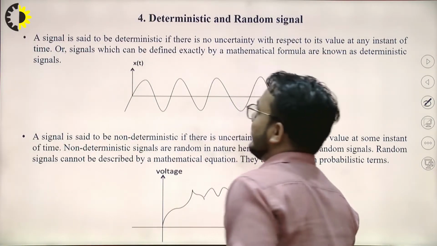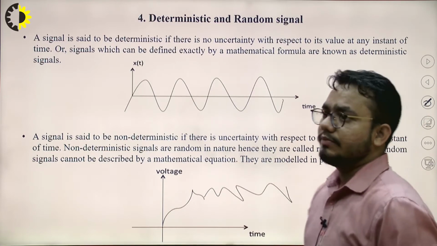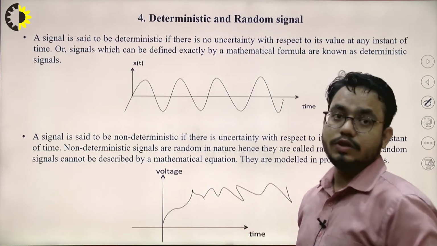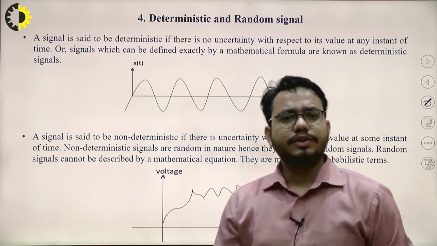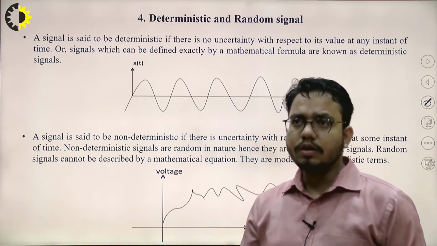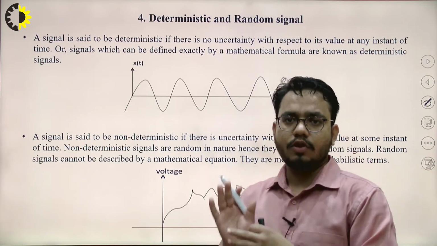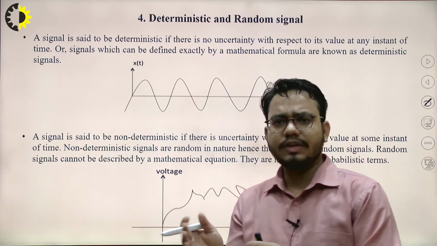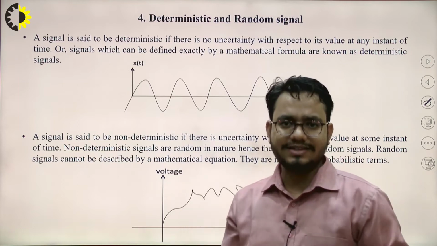After that, the next classification is deterministic and random signal. As the name suggests, what is deterministic and what is random? Deterministic is something which is actually known at a particular instant of time, or the pattern is followed. If the pattern is the same, we can just predict the future values of any signal, right?